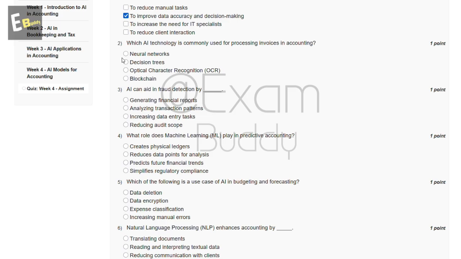Now the second question is, which AI technology is commonly used for processing invoices in accounting? These are the options: neural network, decision tree, optical character recognition, blockchain. So the answer to our second question is optical character recognition, OCR.